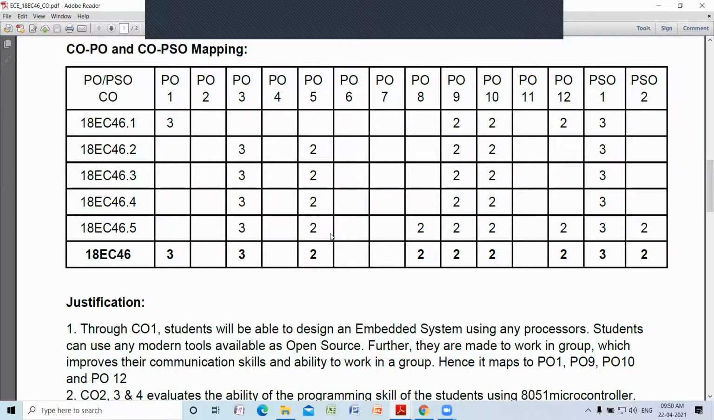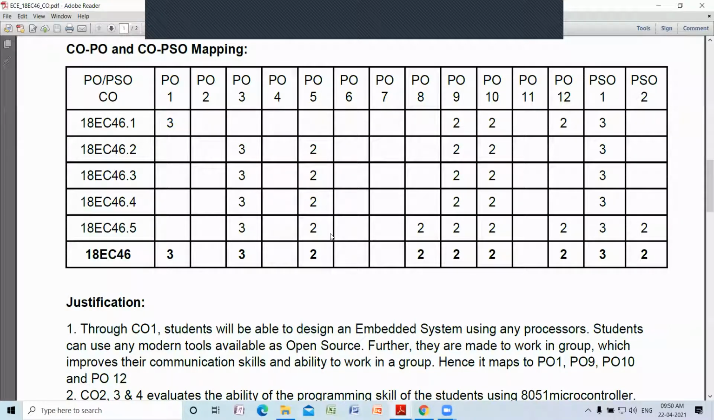Program outcome 1 is your engineering knowledge. Program outcome 2 is your analysis skills. Program outcome 3 is your design knowledge. Program outcome number 4 is complex problem solving ability. PO5 is ability to use modern tools. PO6 and PO7 are devoted to societal and environmental concern. PO8 is devoted to ethical concern. PO9 is the ability to work in a group, ability to lead a group. That is program outcome number 9.